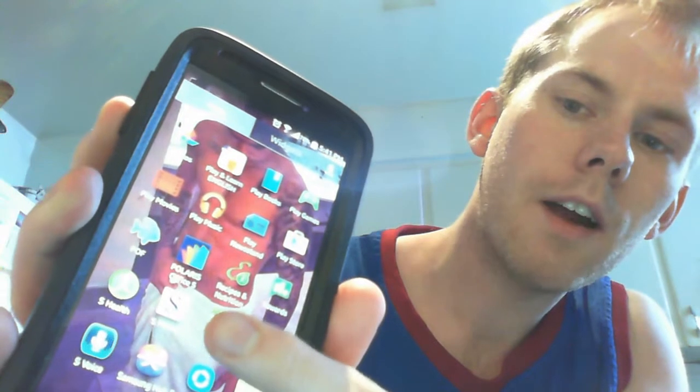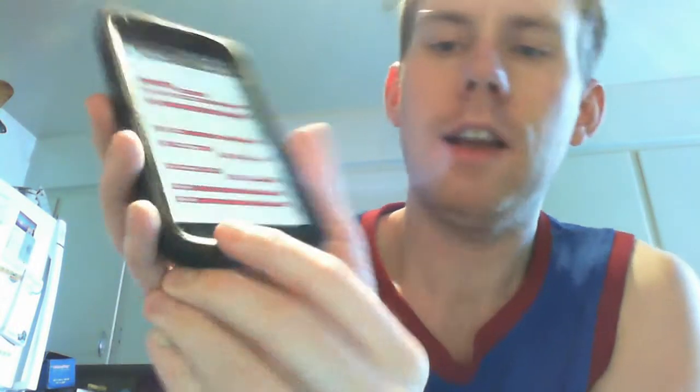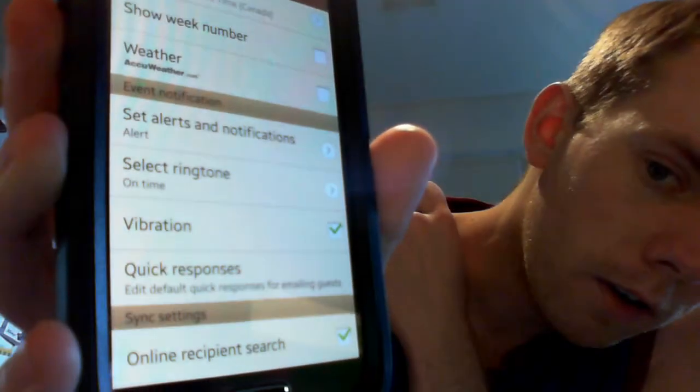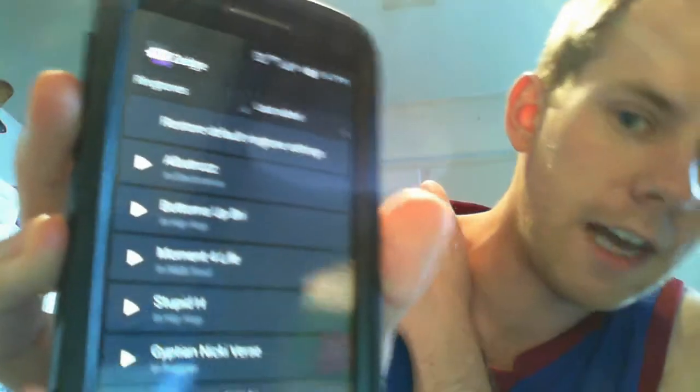After you exit out of it, then go into your S Planner, which would be that little icon right there. So click on it, and then open it. And then click on the left-hand side on the little corner. It's going to pop up. Click on Settings. After you click on Settings, go down to Select Ringtone. And then that'll bring you right into Zedge.